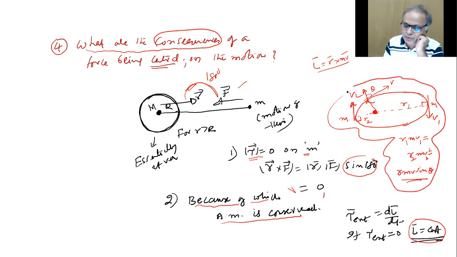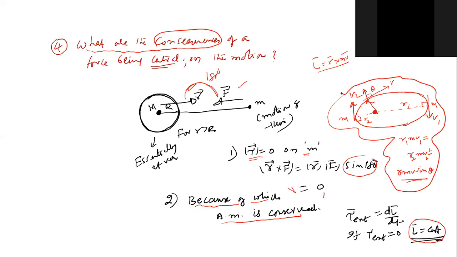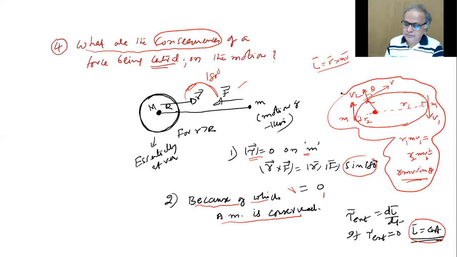Do you follow, Vaishnavi, Peddi? Yes, sir. So that's what you mean by saying that angular momentum of a particle moving in a gravitational force is constant. Why is it constant? Because torque is zero. Why is torque zero? The force is along r.